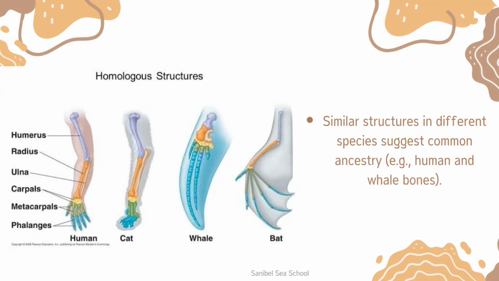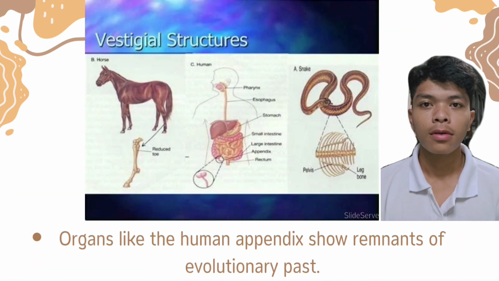Comparative anatomy provides evidence for evolution. Homologous structures like the limbs of humans, whales, and bats share a similar bone structure, despite different functions. This suggests that these species evolved from a common ancestor, modifying their limbs to adapt to their environments.